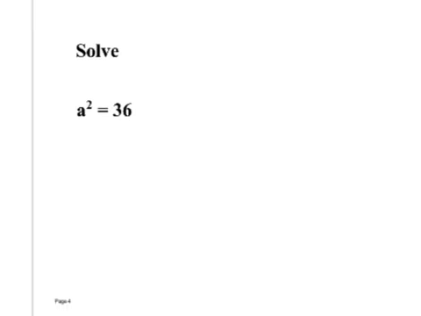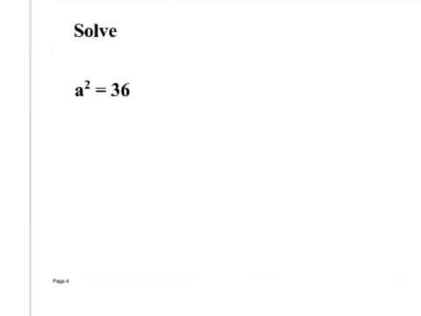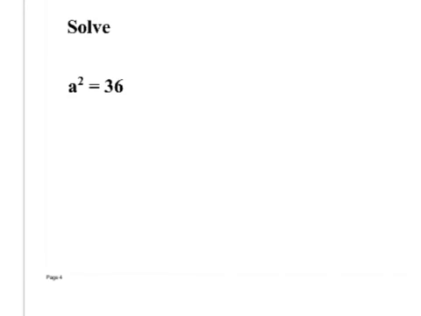Alright, you need to write this. Now we're going to solve squared variables. A squared equals 36. So when we squared A, when we took A times A, we got 36. So what we do is we take the square root of both sides. Remember what you do to one side, you do to the other? Square root of A squared just makes that A. Blaine, what's the answer? 6. Okay, 6 is one of the answers.